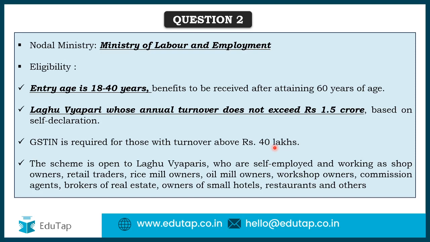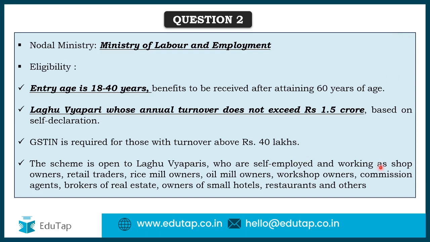So the nodal ministry is the Ministry of Labour and Employment. This is important. Eligibility is 18 to 40 years, the entry age, and the benefits are to be received after attaining the age of 60 years. Laghu Vyaparis are those whose annual turnover does not exceed rupees 1.5 crore. That means 1.5 crore or less would be considered as Laghu Vyaparis, not 1 crore. And GSTN would be required for the Vyaparis whose turnover is above rupees 40 lakhs.